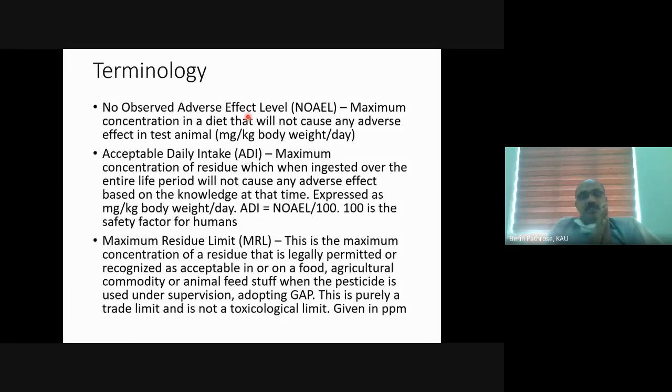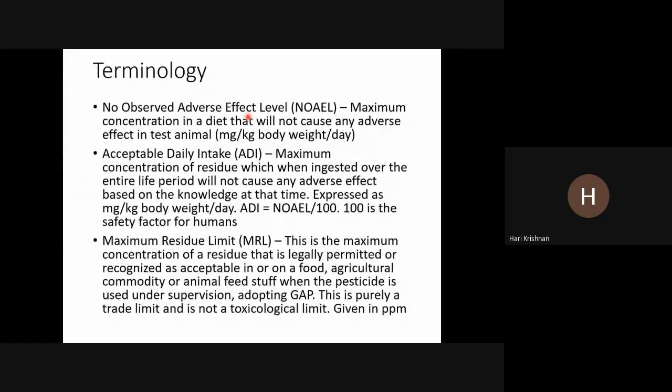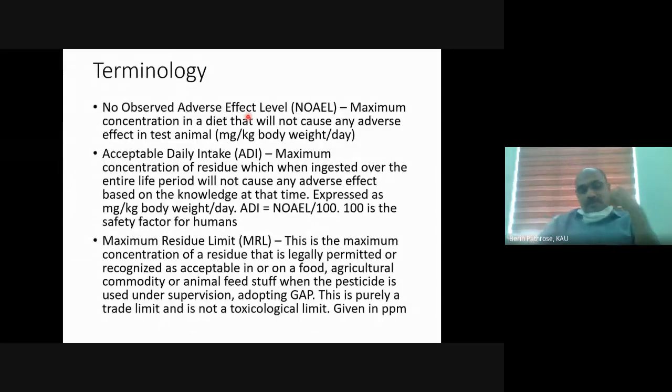Who is the heaviest person in your class? Who has the maximum weight? Harikrishnan? I lost the class representative. Akash is here in the class. He is in quarantine. What will be his weight roughly? Anyone knows? 75, probably. 75. So he can consume about 7.5 milligram daily.